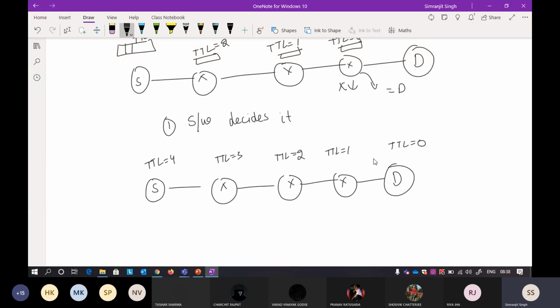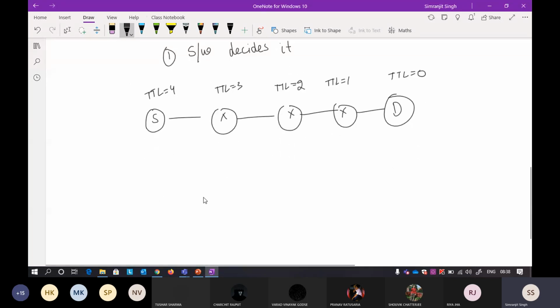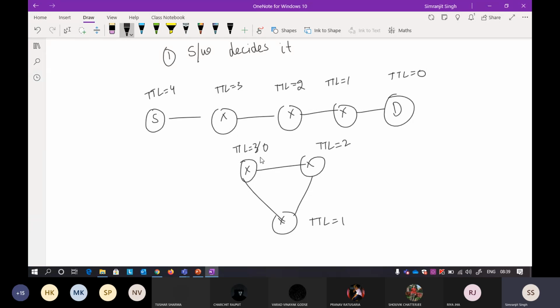It is also called a solution to the infinite loop. Suppose a packet was stuck in an infinite loop. The TTL started at 3, here the TTL will be 2, here the TTL will be 1, and the next time the TTL will be 0.